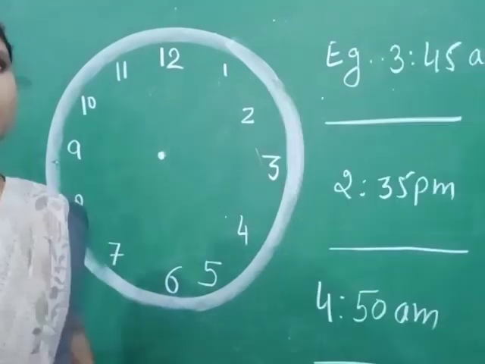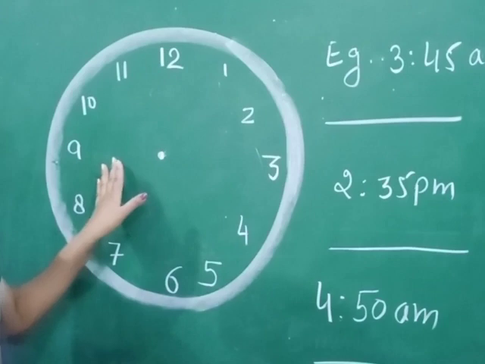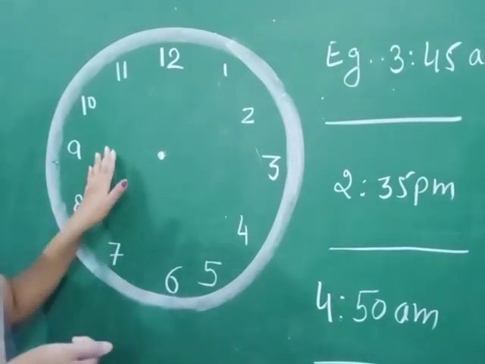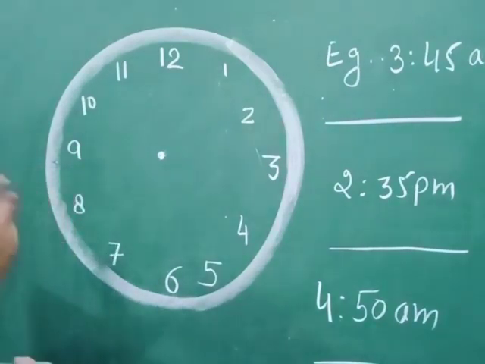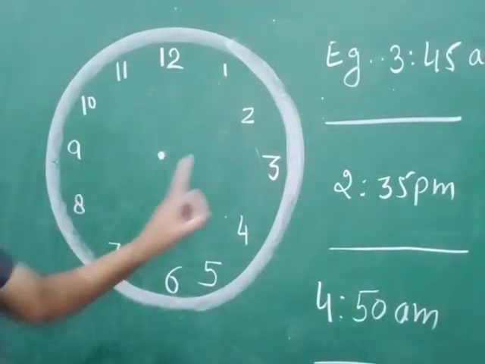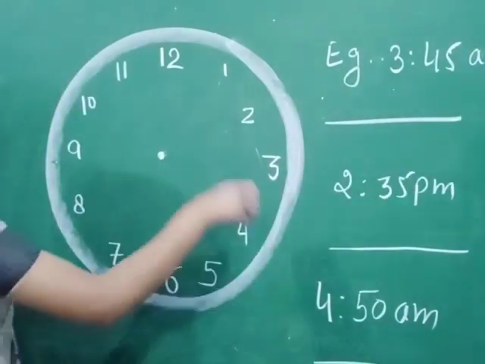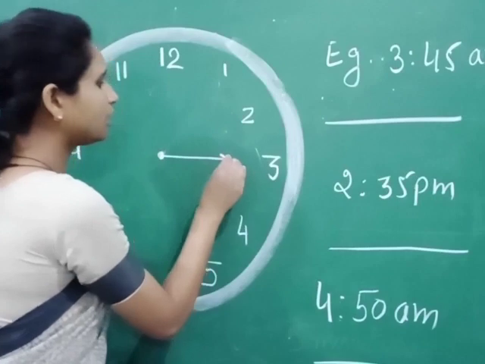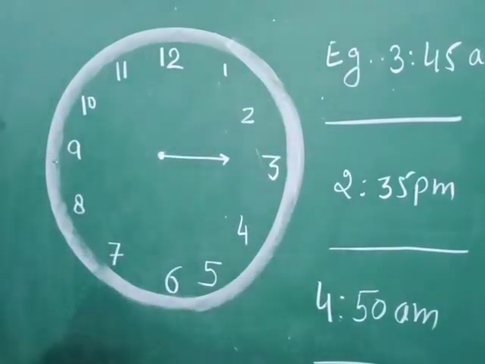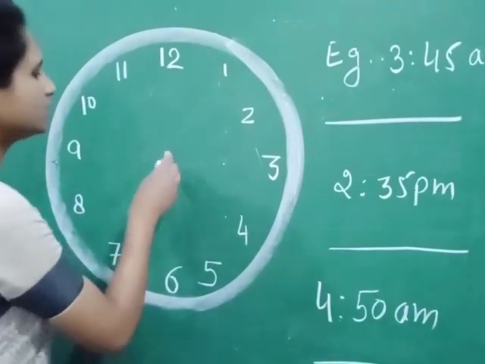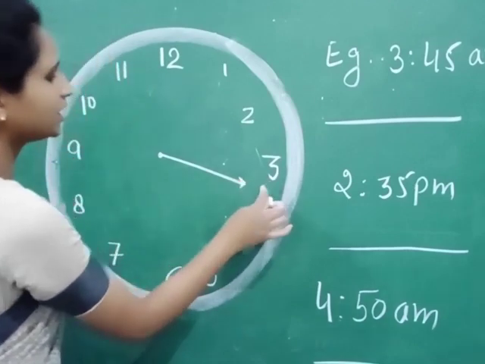Now let us discuss minutes to. We have already discussed minutes past and minutes to in our previous video, so let us have a short revision. Minutes to, 3:45 a.m. First you have to draw the hour hand at 3. That will be slightly between 3 and 4.